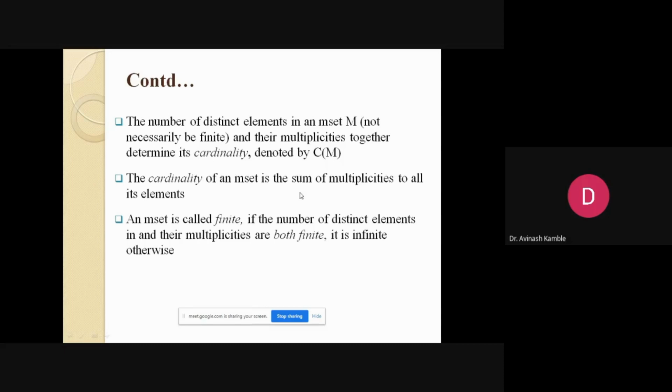And of course, an M set is called finite only if the number of distinct elements and their multiplicities are both finite. Only then do we claim that the M set is finite. In all other cases, it is an infinite set.